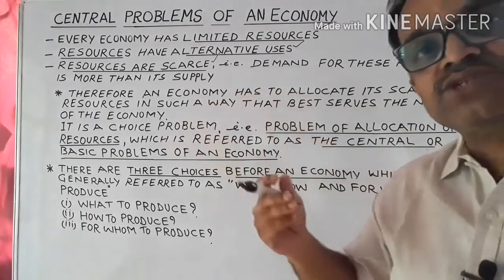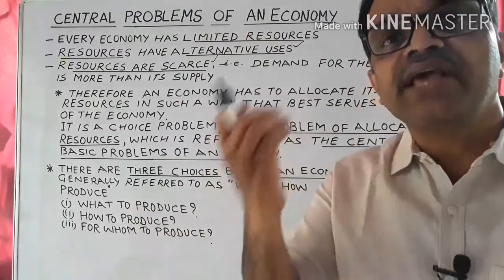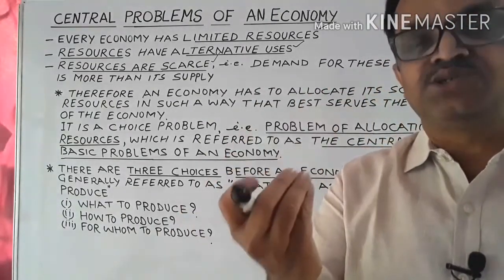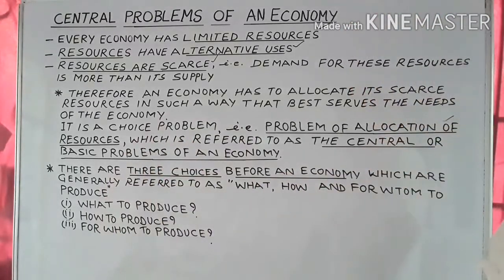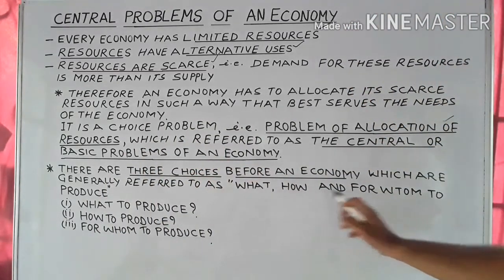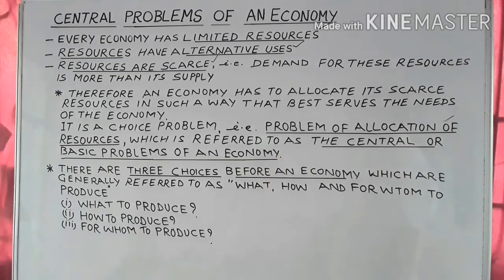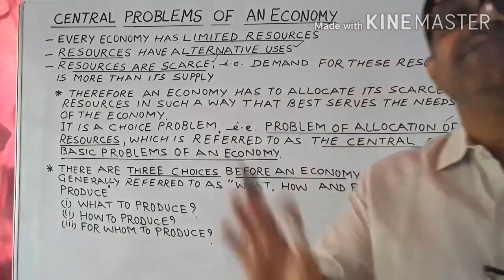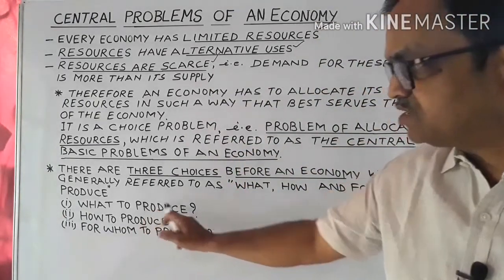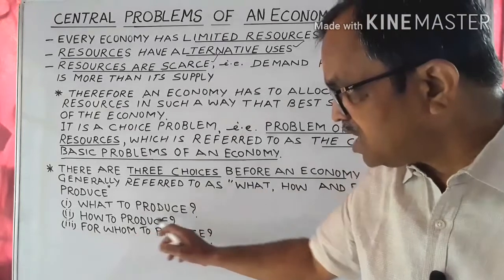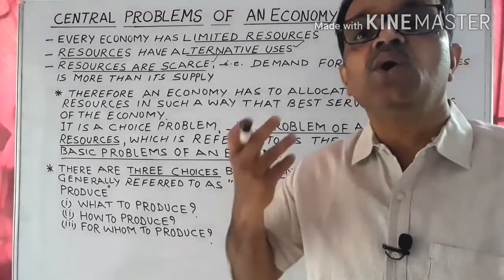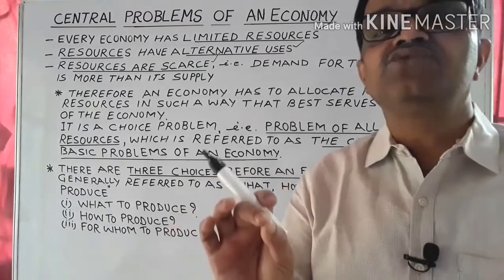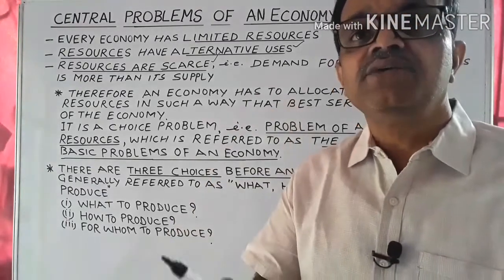Regarding allocation of resources, there are three choices before every economy. Every economy has to decide three questions, and these are generally referred to as what, how and for whom to produce. That is, basically there are three choice problems before any economy that every economy faces. Number one is what to produce, number two is how to produce, and number three is for whom to produce. We will discuss one by one every choice problem that every economy faces.